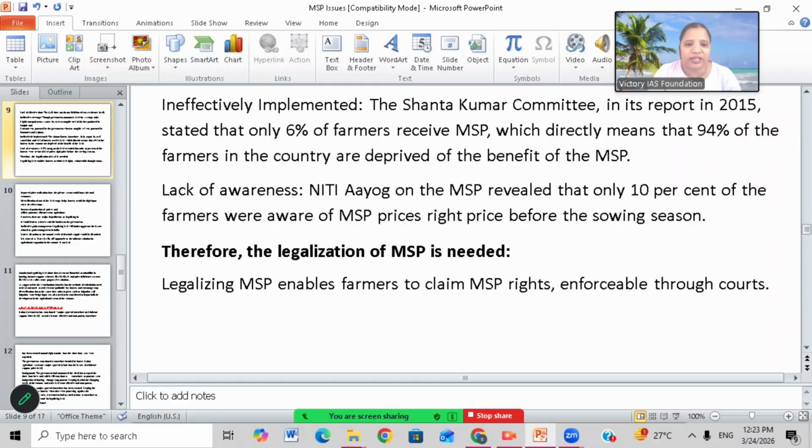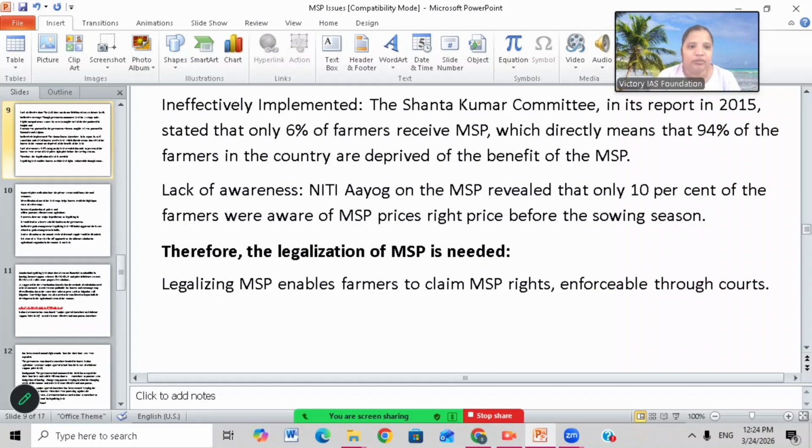The Shanta Kumar Committee in its report in 2015 stated that only 6% of farmers receive MSP, which directly means that 94% of the farmers in the country are deprived of benefits of MSP. So out of 100% farmers in the country, only 6% farmers are getting MSP benefits. Only 6 farmers out of every 100 farmers are getting benefits under MSP. And lack of awareness. Many farmers don't know about MSP. Niti Aayog on MSP revealed that only 10% of farmers are aware of MSP prices, right price before the sowing season. So therefore, the legalization of MSP is needed.